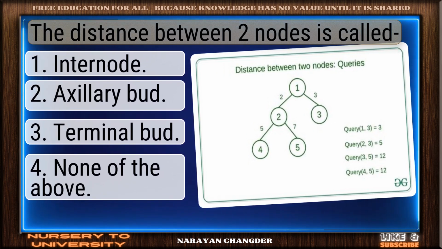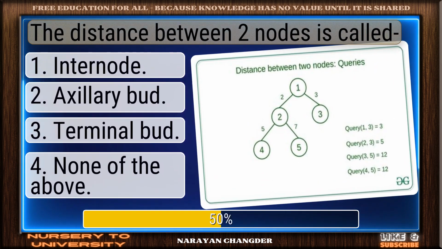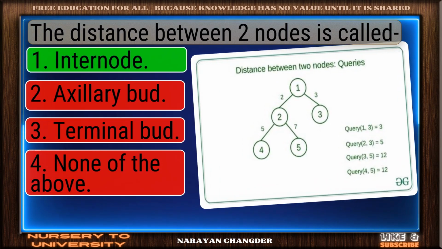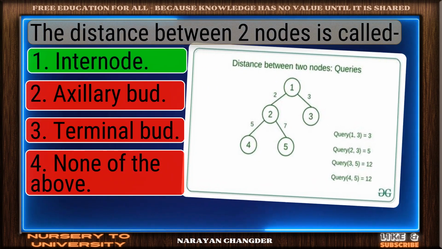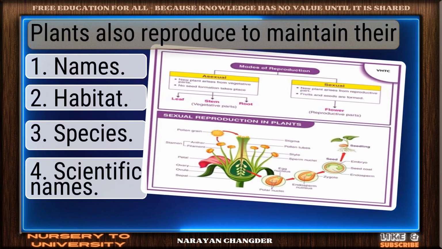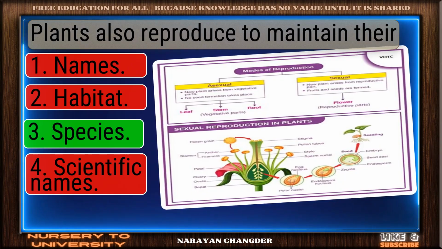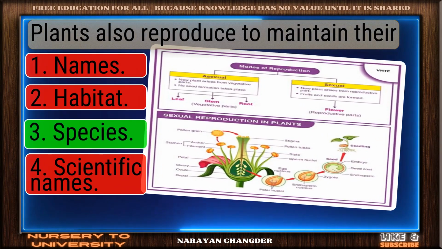Question number 81. The distance between two nodes is called. Smart move. Internode is an accurate answer. Question number 82. Plants also reproduce to maintain their. Well reasoned. Species is the correct choice.